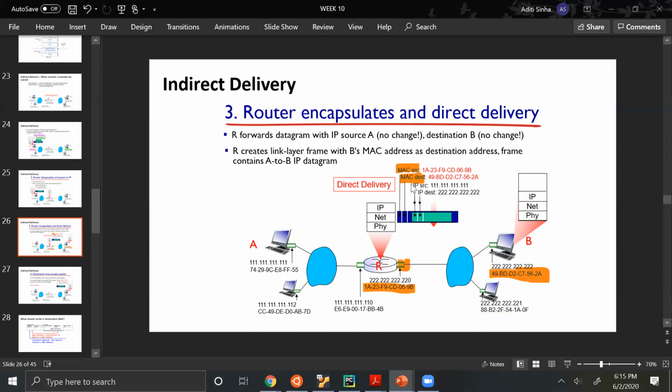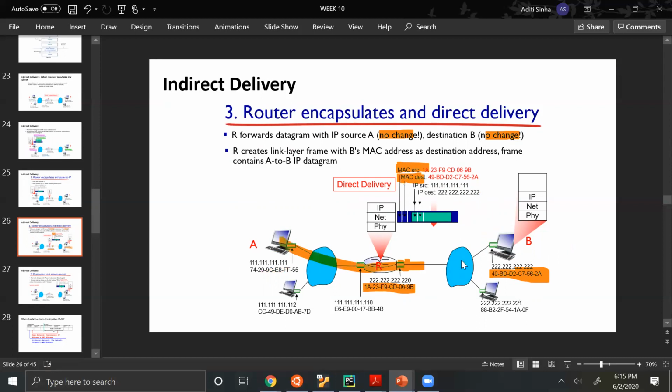Of course, the IP source address and IP destination address will not be changed, because B has to know that this packet is coming from A after all. So there is no change in IP source, no change in IP destination. What will change is the MAC addresses. So every time you cross a network, your MAC addresses will change. The source and destination will change.